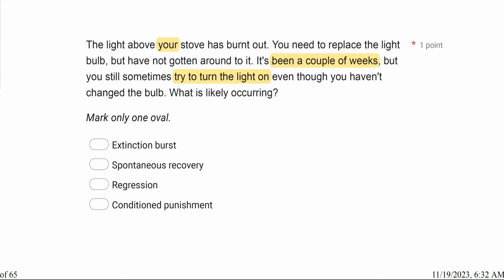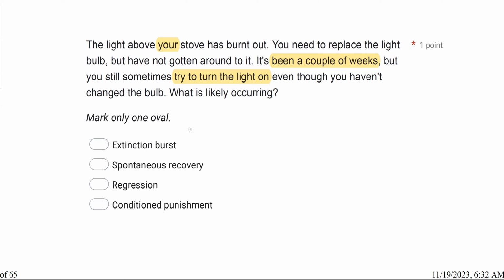Your behavior's on extinction. Typically when you turn your light on, the light comes on, and you get reinforced. When the light is burnt out, you're not going to receive that reinforcement. So your behavior is initially on extinction. However, you're still attempting to turn the light on even though you haven't changed the bulb. So after a behavior's gone extinct and it's no longer receiving reinforcement, what is likely occurring? A, an extinction burst. Well, with an extinction burst, that's when the rate of behavior or the amount of behavior increases initially. Your behavior didn't initially increase.